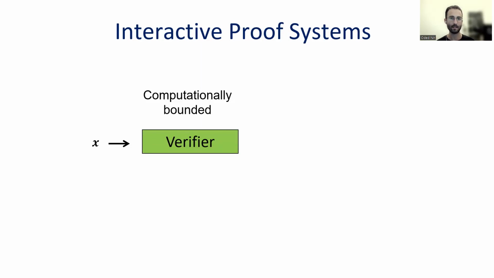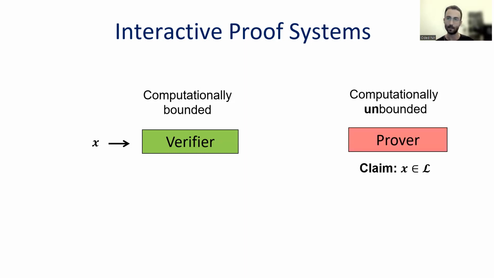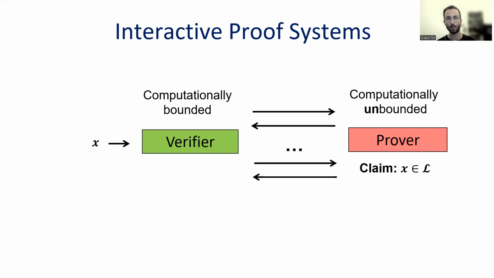Now I will discuss this new interactive proof system, but I'll first recall what an interactive proof system generally is. In the most standard case, we have a verifier which is computationally bounded, and it holds some input x, and a prover that cannot be trusted, but is computationally unbounded, that knows if this x belongs to some language L, and it wants to prove to the verifier that it does. To do so, the verifier and the prover communicate with one another, and after this communication ends, the verifier should either accept and say that x is in the language, or reject and say that it is not.